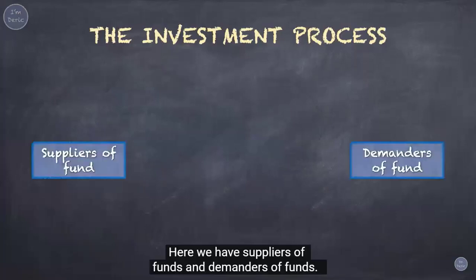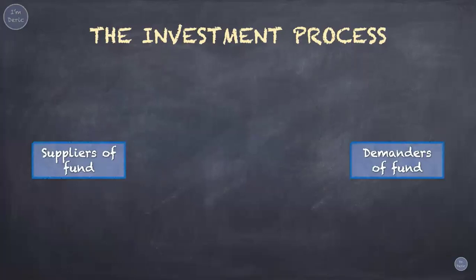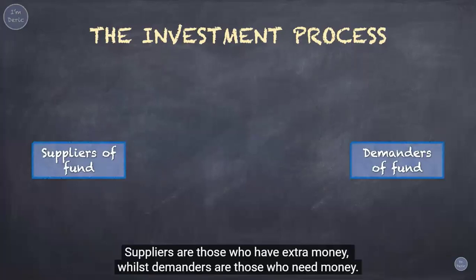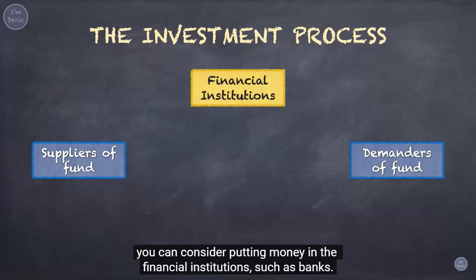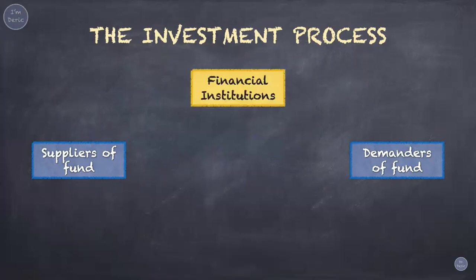Here we have suppliers of funds and demanders of funds. Suppliers are those who have extra money, whilst demanders are those who need money. When you have extra money, the first way, you can consider putting money in the financial institutions, such as banks.